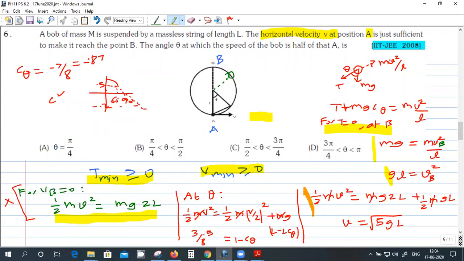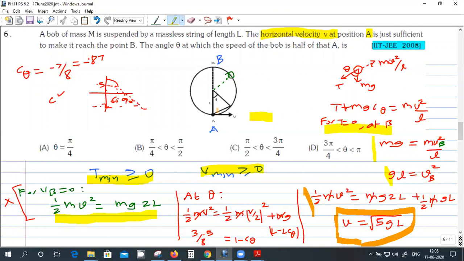from that you'll get the velocity at the bottom point should be square root of 5GL. So when this is the velocity, the tension at the topmost point will be 0, so it'll just complete the circle. This is sort of a standard result. If you can remember, you can straight away use it. The condition for the mass to complete the circular motion is minimum velocity is square root of 5GL.